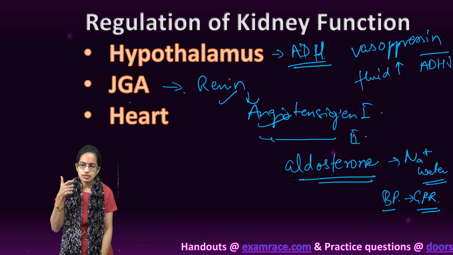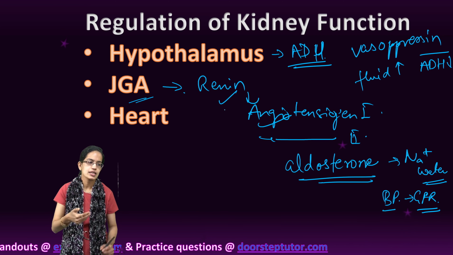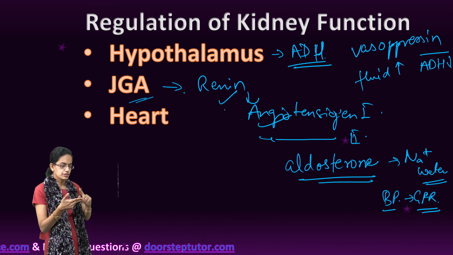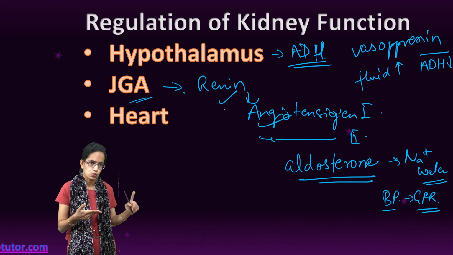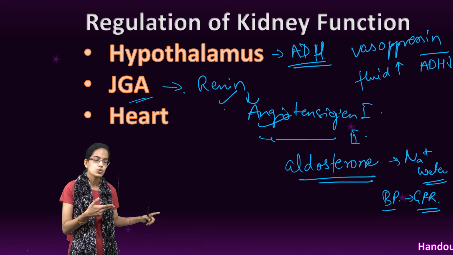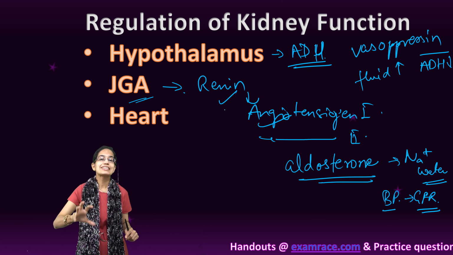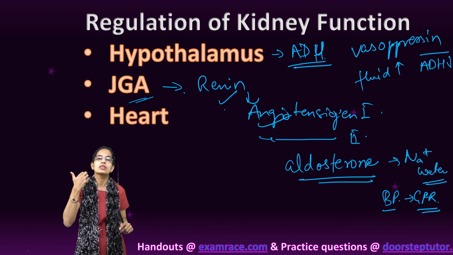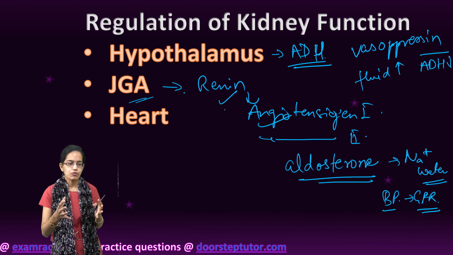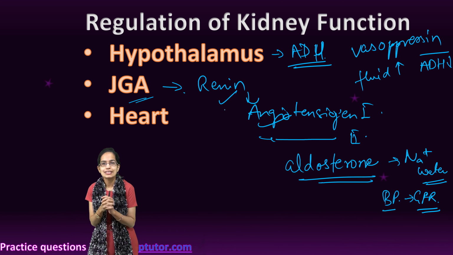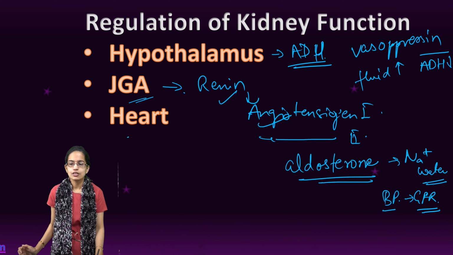To repeat again, in the juxtaglomerulus apparatus, there is secretion of renin. Now this renin helps to convert angiotensinogen in the blood to angiotensinogen 1 and finally angiotensinogen 2. Angiotensinogen 2 is a powerful vasoconstrictor, so it increases the blood pressure in the glomerular filtration rate or the glomerular blood flow and therefore creates a complex which is known as the renin-angiotensin mechanism.